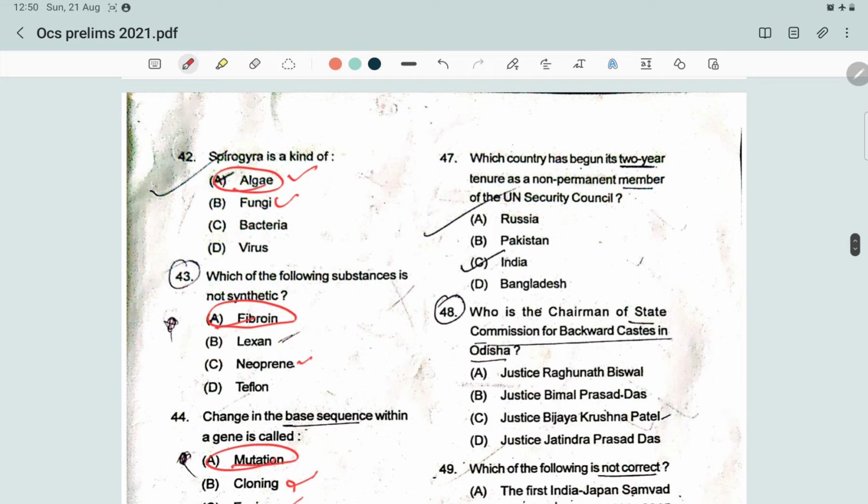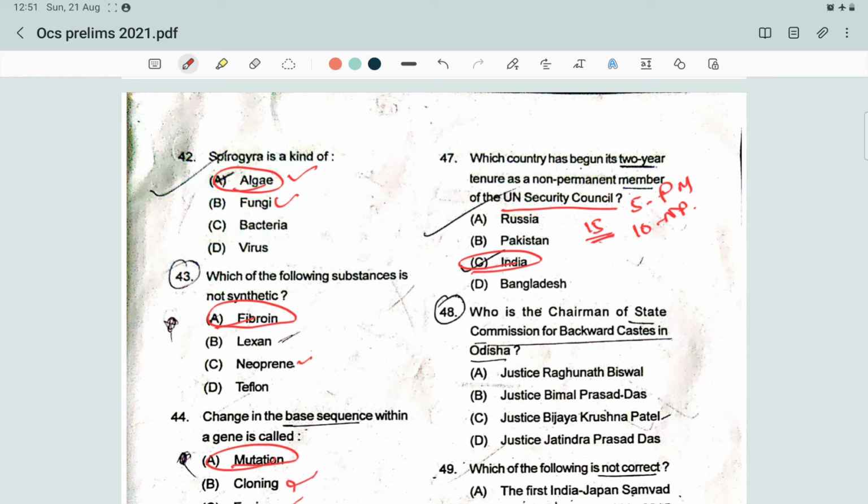Next question: which country has begun its 2 years tenure as a non-permanent member of the United Nations Security Council? And the answer is India. India recently began its 2 years tenure as a non-permanent member of the United Nations Security Council, and there are 15 members in the Security Council, out of which five are permanent members and 10 are non-permanent members.